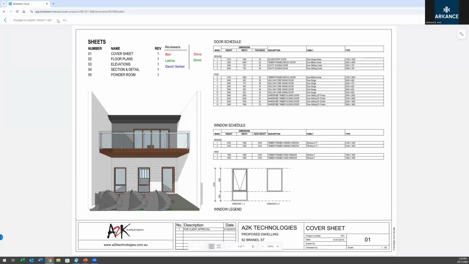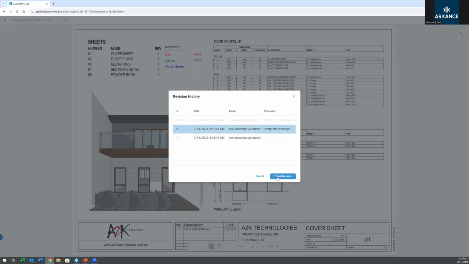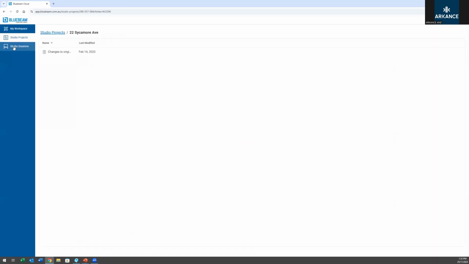Let's view it straight away. And again, it works the same way as the check-in, check-out system. So you do have the revision history accessible even on the cloud. You can open previous revisions and see what's changed between the check-ins. Now, if we take a step back a couple of times, find another example. One more.